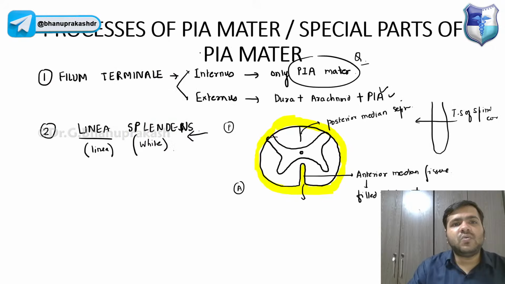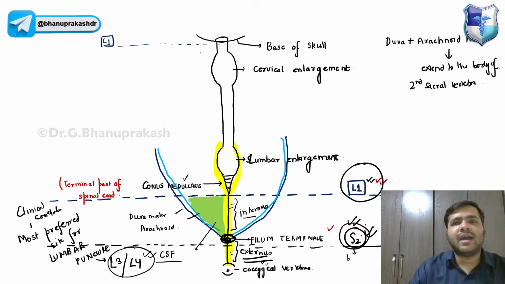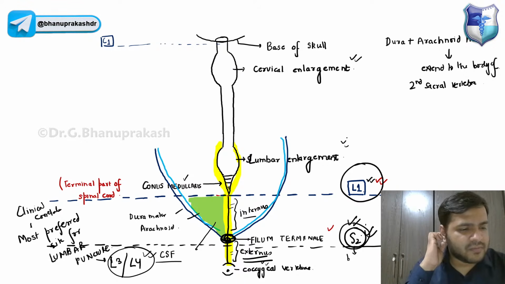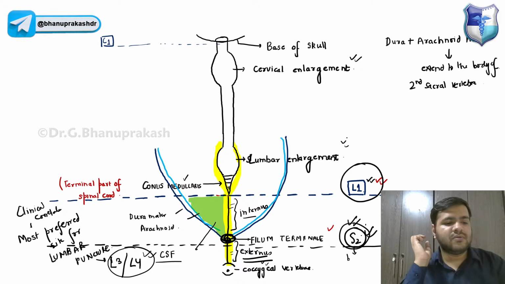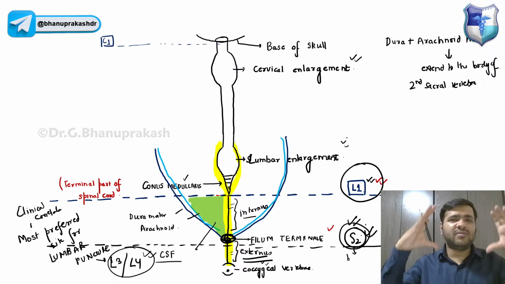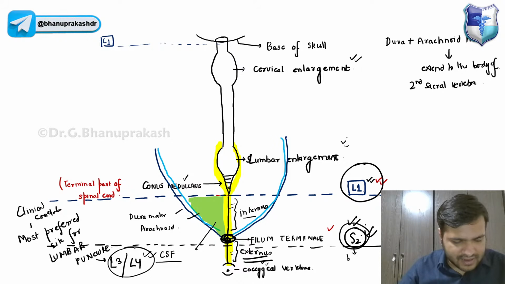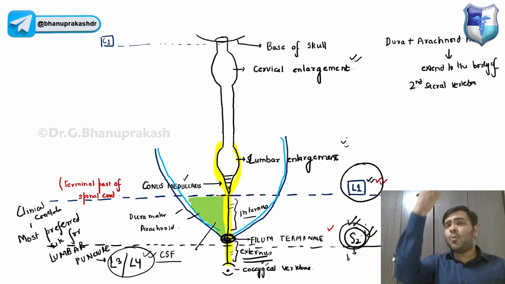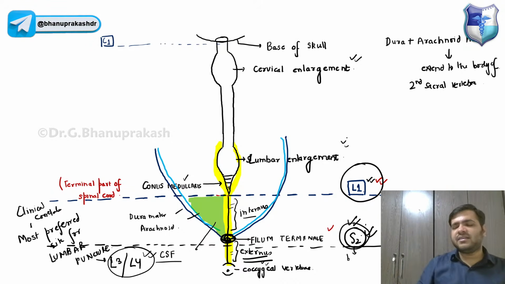Now guys, I just wanted to go back to the diagram, and we have two enlargements that you already know, the cervical enlargement and the lumbar enlargement. The cervical enlargement and the lumbar enlargement, right? So now you already know, what is the reason we have two swellings in the spinal cord? Why can the spinal cord not be cylindrical in nature? What is the reason why it cannot be cylindrical in nature?